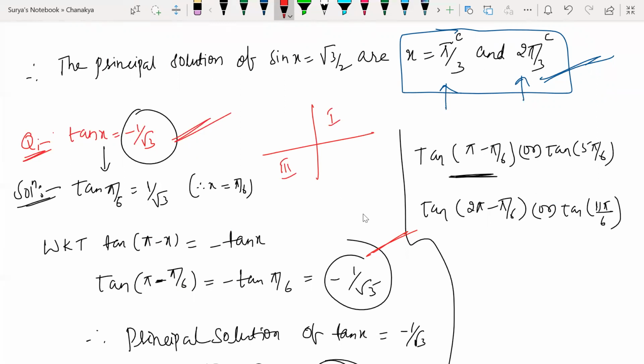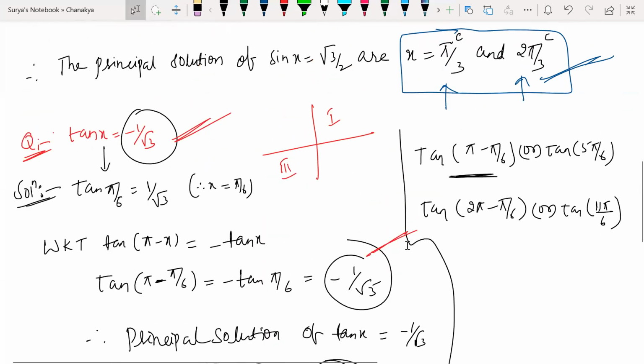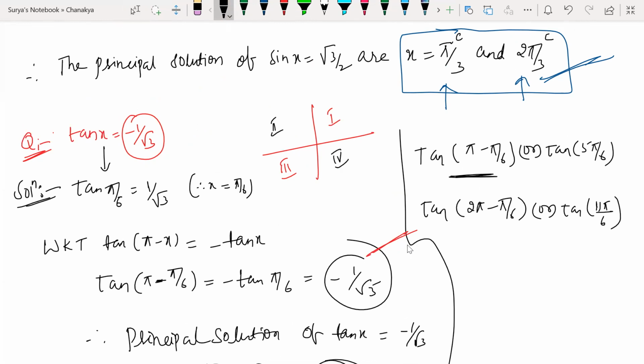Look at this. Guys, look at this here. We made a simple mistake here. What is that mistake? Can anyone of you please tell me where we made a mistake? Guys, tan x has been given as negative. So tan is negative where? In the second quadrant and in the fourth quadrant.